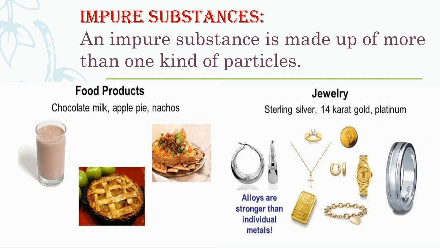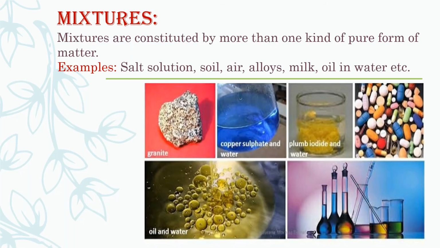So moving further towards the properties. Before properties, mixtures. I have written the word mixture here. It means impure substances are also known as mixtures. We can call all these examples impure substances as well, because mixtures are also constituted by more than one kind of pure form of matter. So either we can call it impure substances or we can call it mixtures. So for example, salt solution, soil, air, alloys, milk, oil in water, etc. Examples you can see over here.